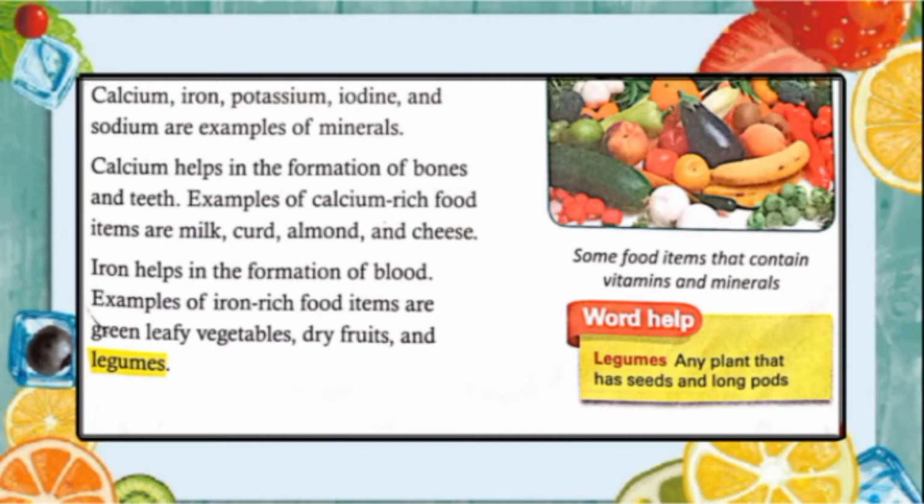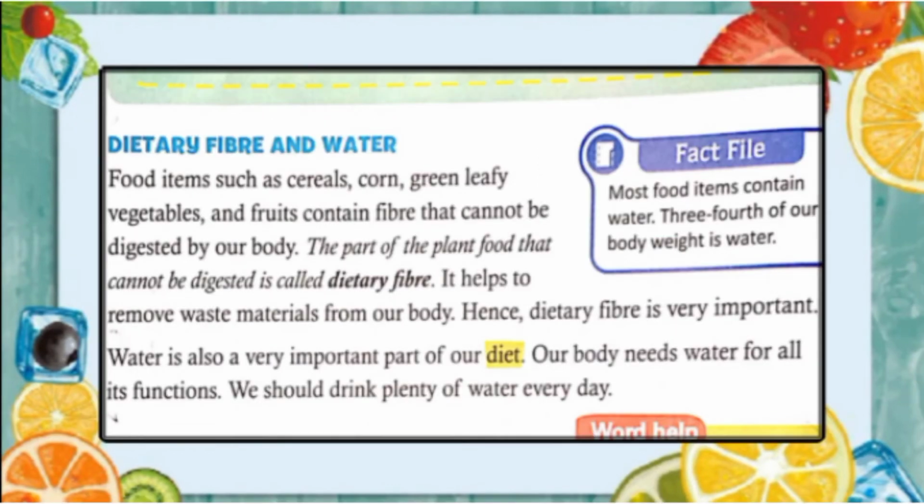Zinc also helps with growth, wound healing, and immune system function. Now next is dietary fiber and water. Food items such as cereals, corn, green leafy vegetables, and fruit contain fiber that cannot be digested by our body. The part of the plant food that cannot be digested is called dietary fiber, and it helps to remove waste material from our body, and hence dietary fiber is very important.